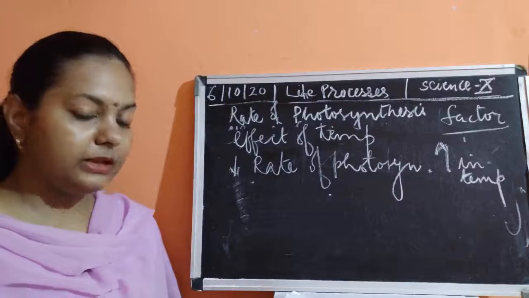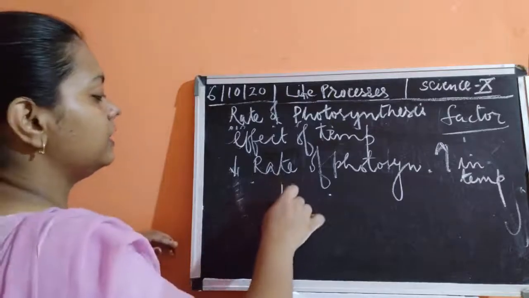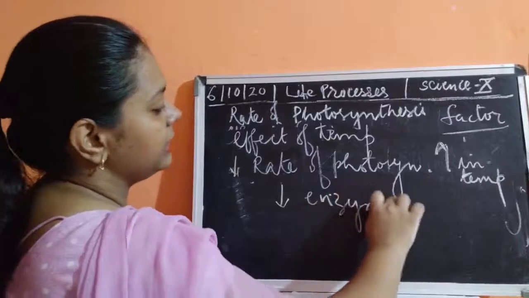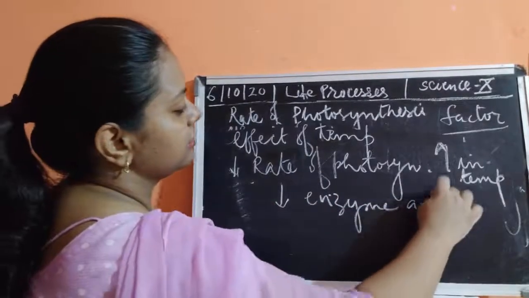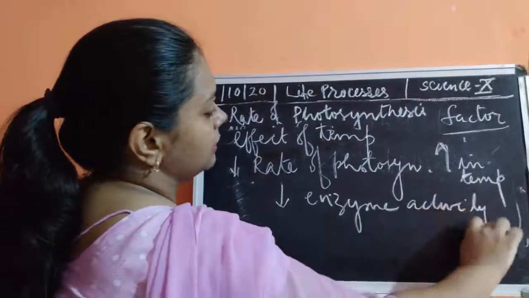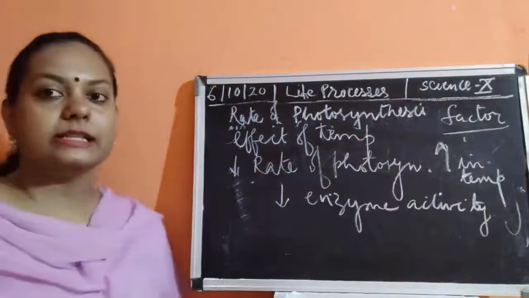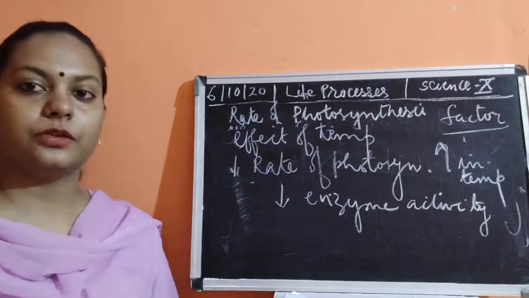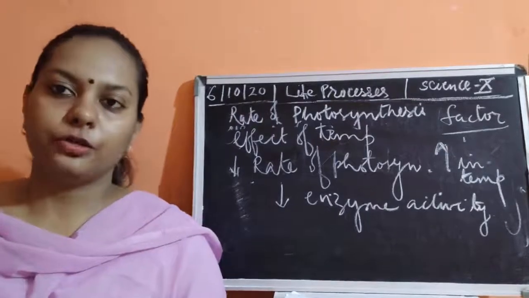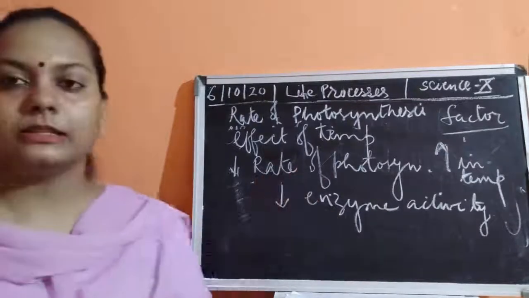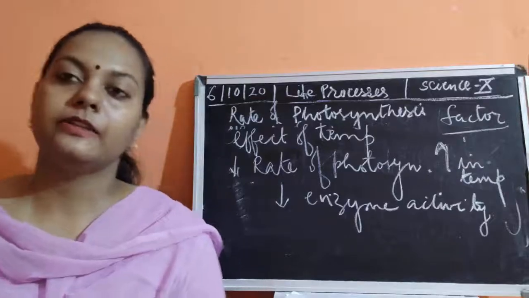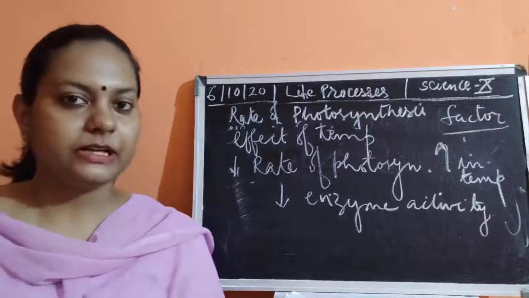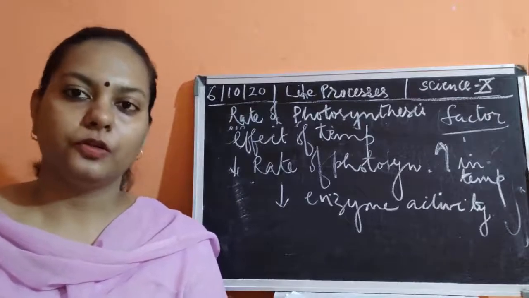Now, why is this happening? This happens because of the activity of the enzyme. Enzyme activity decreases. Now, what is this enzyme activity? Enzymes are the chemicals which are helpful for doing photosynthesis. So, if the enzymes are not present, then photosynthesis would not happen. If increase in temperature is happening, this denatures the enzyme. Again, the enzyme activity is going to be reduced and there would be no photosynthesis, children.